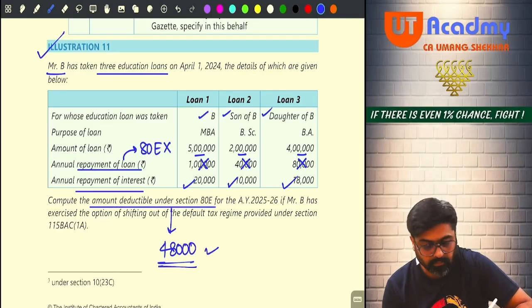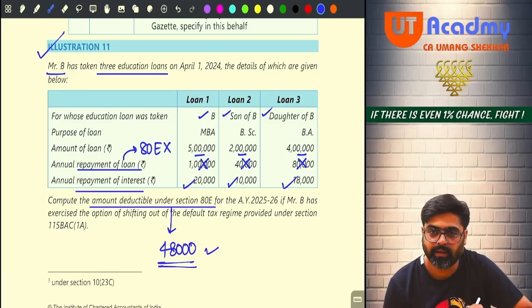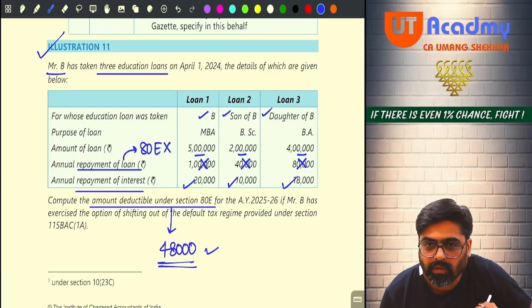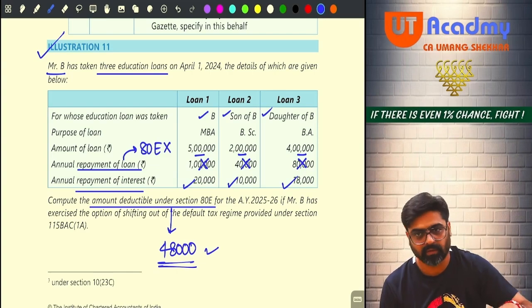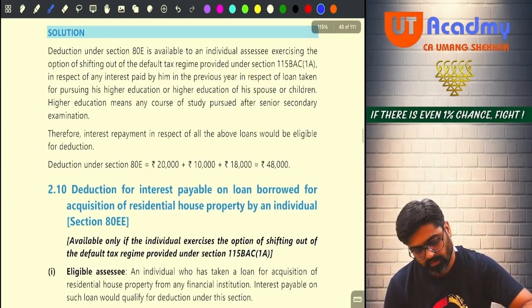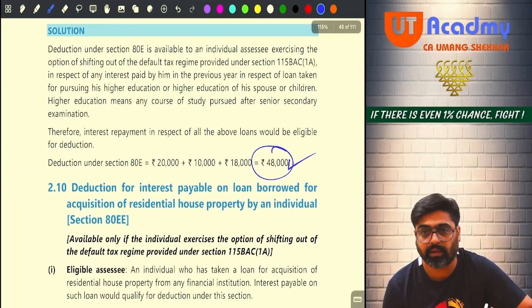That is the amount available as a deduction under 80E. If they tell you assessee is not shifting out of 115BAC, then this 48 is not available. But every question they are giving you shifting out, not shifting out. Yes or no? Okay. Solution, 48,000. Final answer. Done.